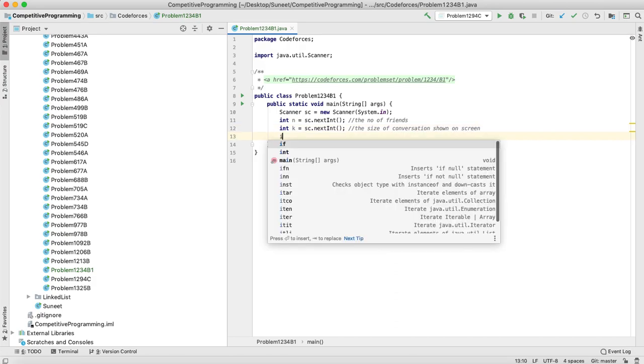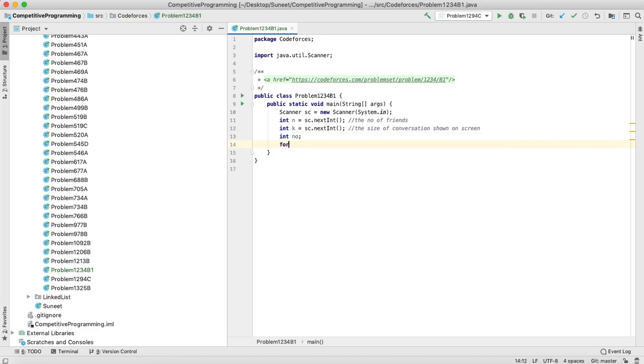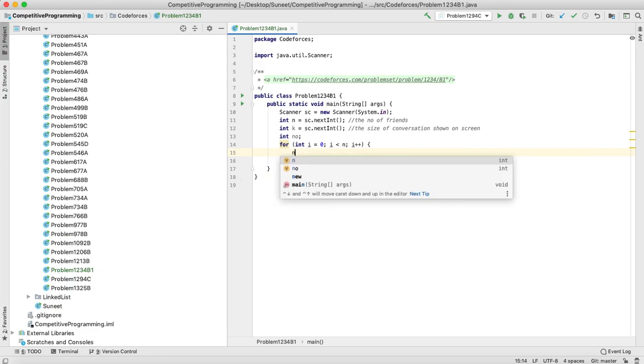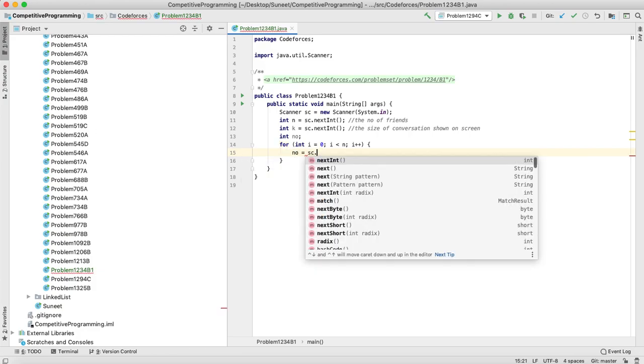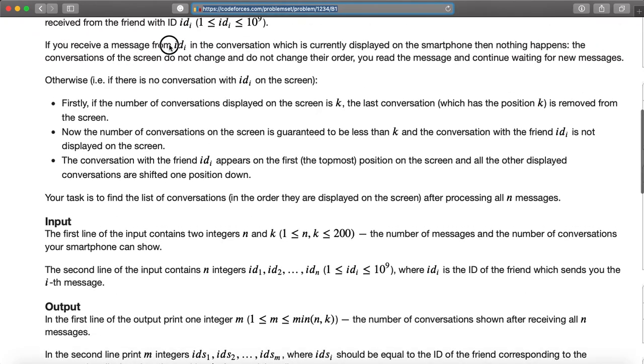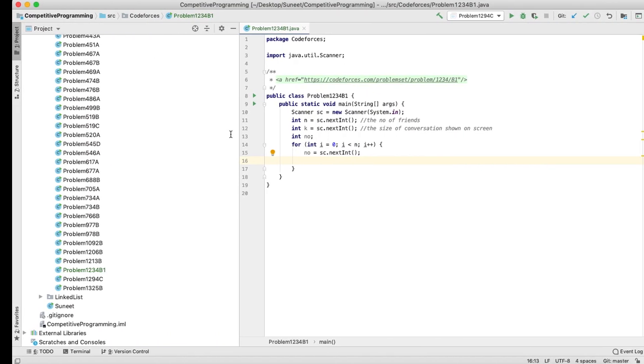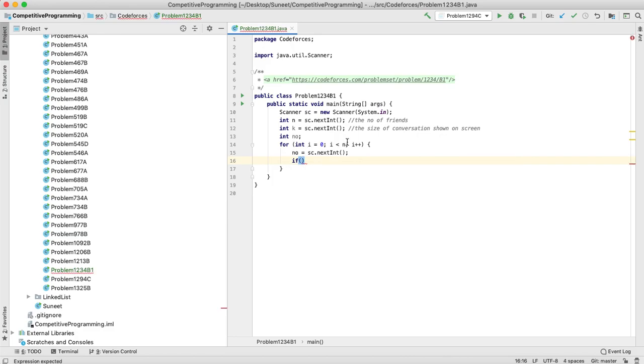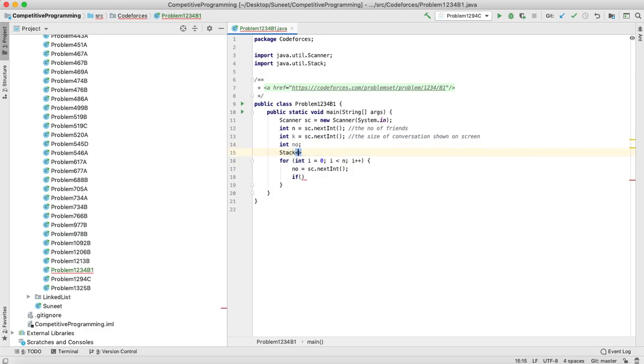Okay, now you have, let's just take a number, and you have to take the input of these n friends' messages. Okay, number equals sc.nextInt. Now the first case is that you have to check whether that id exists in the conversation or not. So, I did not define the stack of integer, stack you can rename as phone conversation.